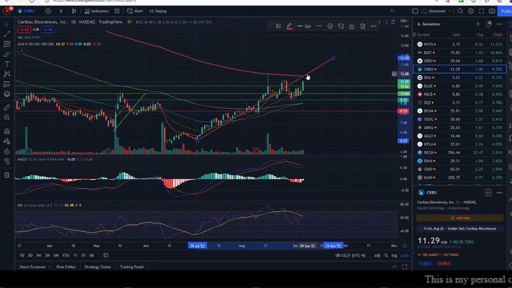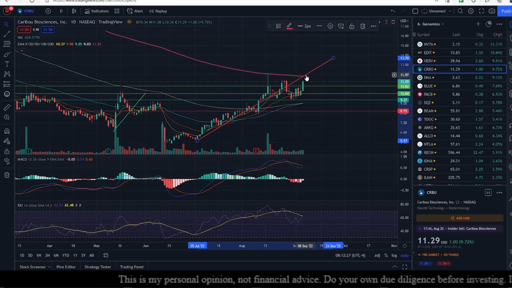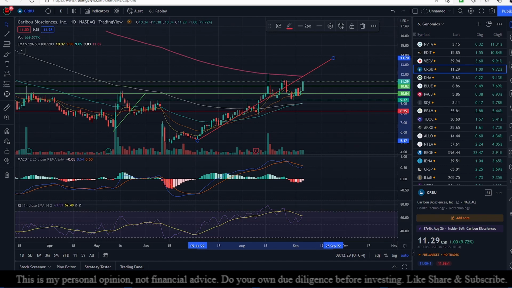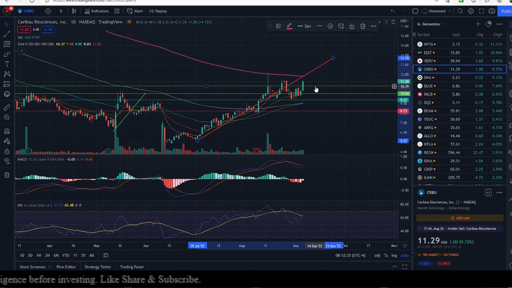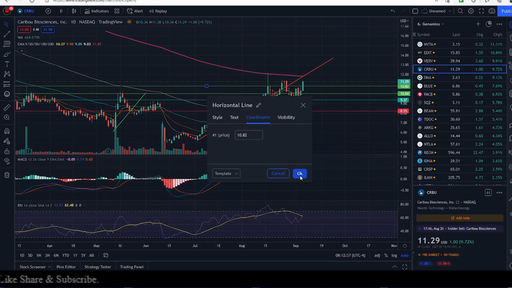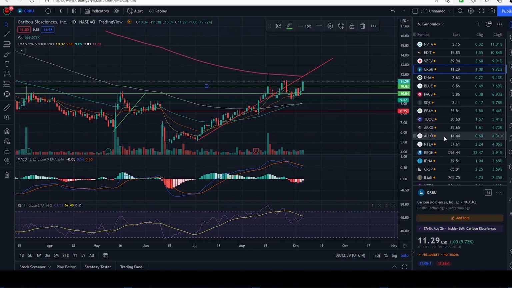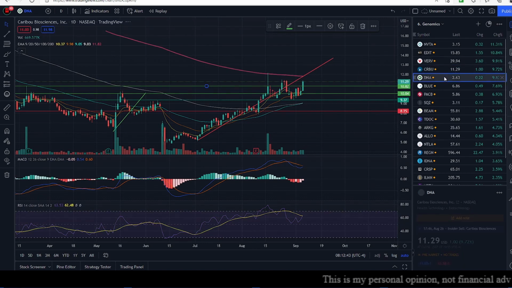If I look at what is going to be today's resistance, the ultimate resistance for today is going to be 11.97, which is the diagonal line, and the other resistance is the 200-day exponential moving average sitting at 11.82. So they are the two resistances, and the support is going to be here at 10.82. Looking at the momentum, I think Caribou is still destined to go upwards.